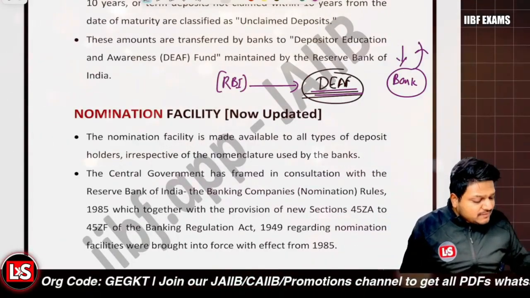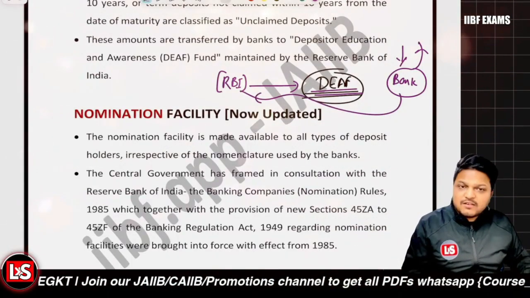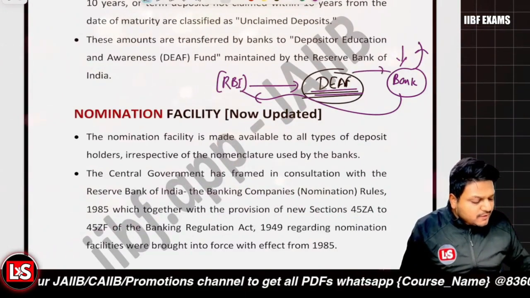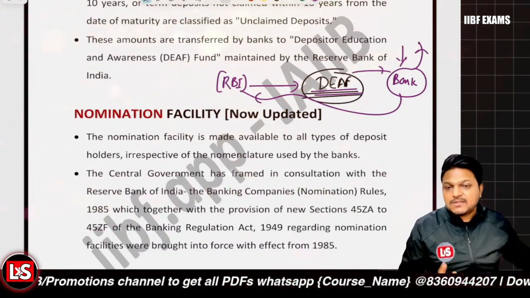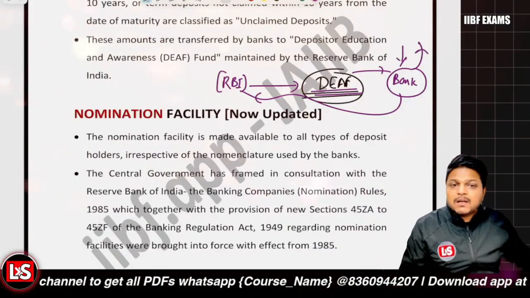And further, the bank will be sending a claim thereafter to the Reserve Bank of India, and the amount will be reversed from the DEA account to the bank. So this is the procedure.